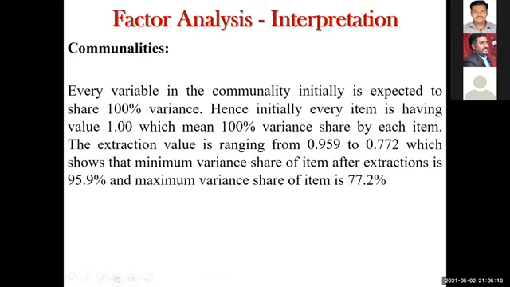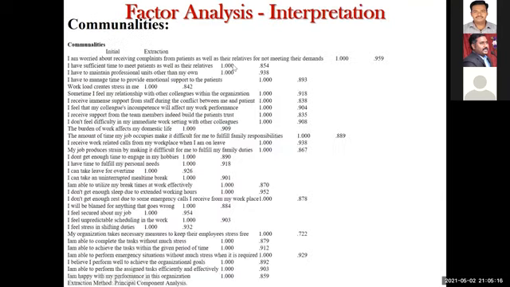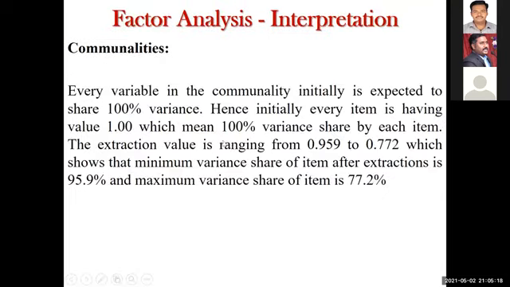So the communalities. See, every variable in the communalities is initially expected to share 100% variance. That means all are 1. The eigenvalue is 1, so it is 100% variance. And then the extraction values range from 0.959 to 0.722. That means at maximum there is a 95.9% relationship with the items, and at minimum a 72.2% relationship with the items. So that is what you need to interpret for the second output.